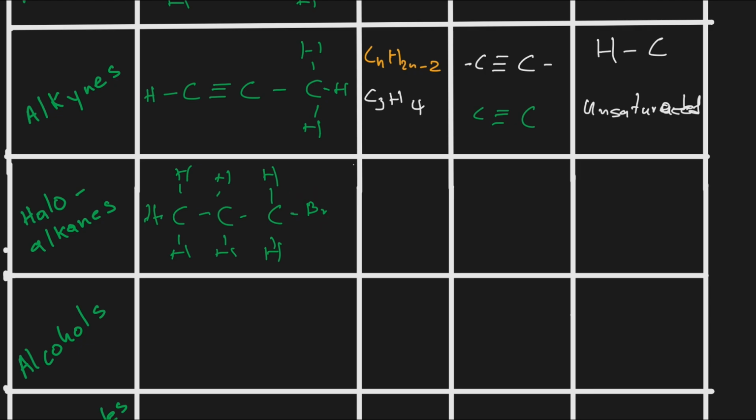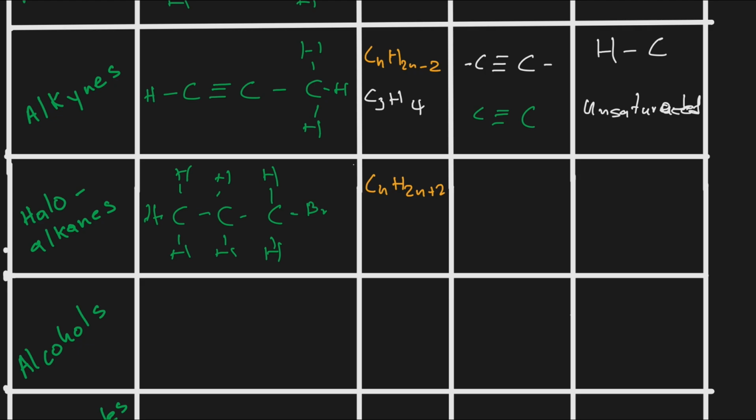So now, if you remember, the equation of alkanes was CnH2n+2. But now do you see, in place of 1 hydrogen, we have removed the hydrogen and then we have replaced it with a halogen.